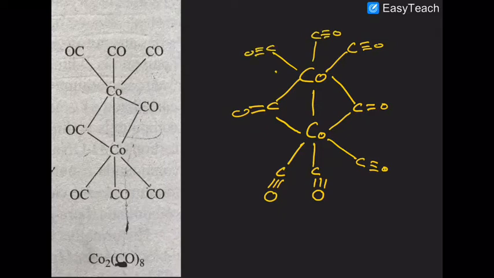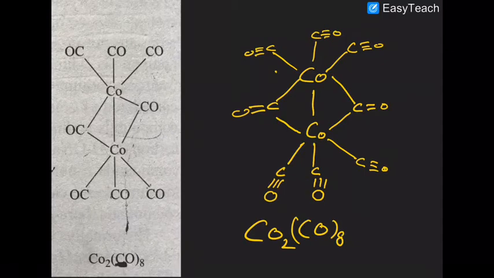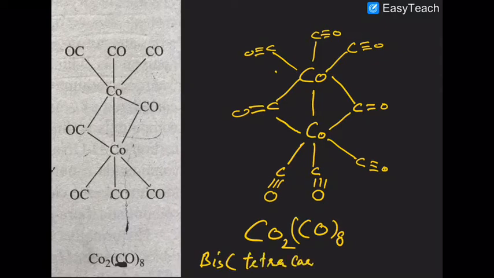So that is also an example of a polynuclear compound, that is Co2(CO)8. Okay, clear? It is more popularly known as bis tetracarbonyl cobalt 0.